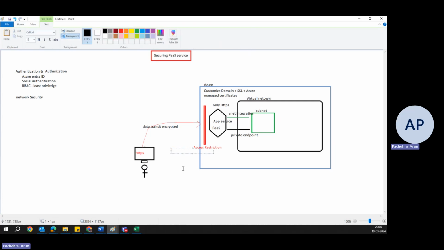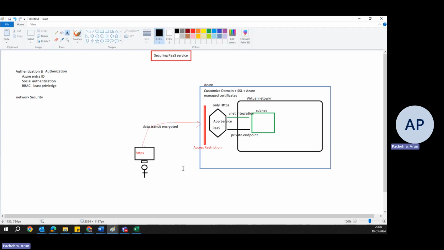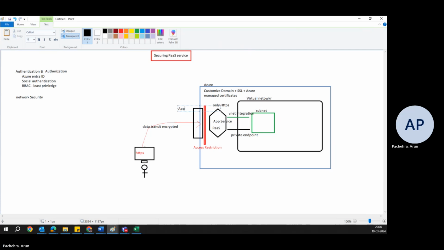One more thing, as I told you at the beginning, this is not how things are designed. You don't expose your app service directly. There is always something at the front. Let's suppose we have an application gateway. This is a resource of Azure, but just to show you, that's the reason I'm creating it here. So we have application gateway. Let's call it app gateway, in front.